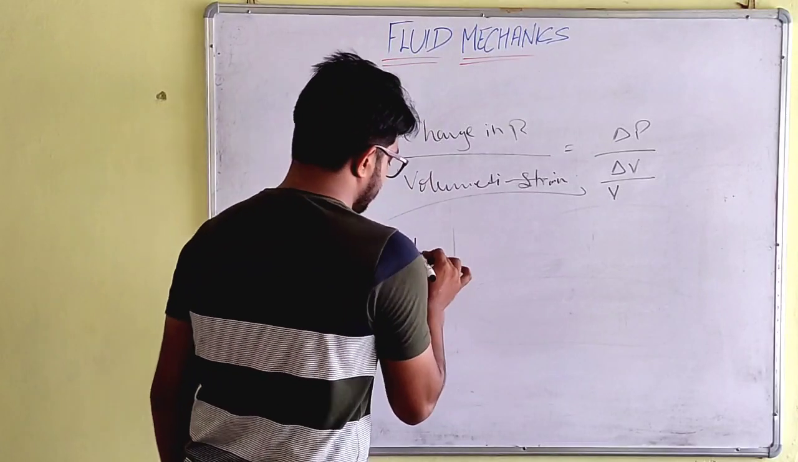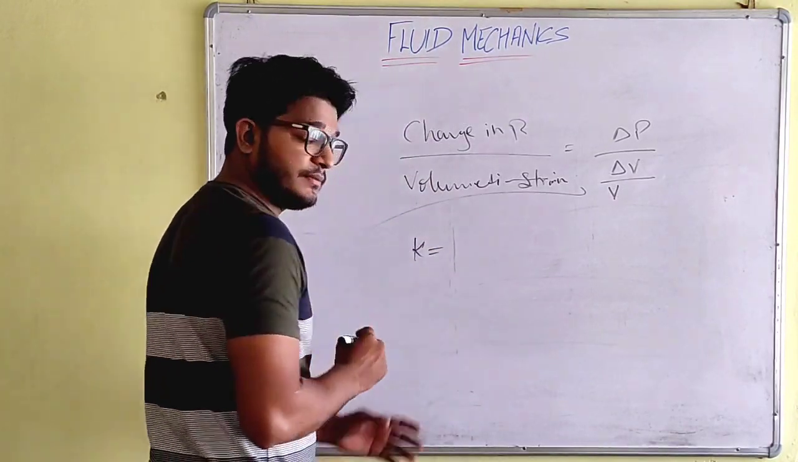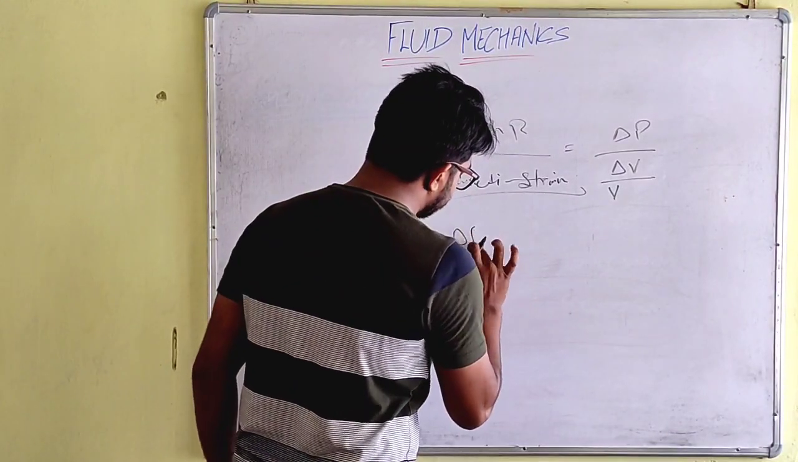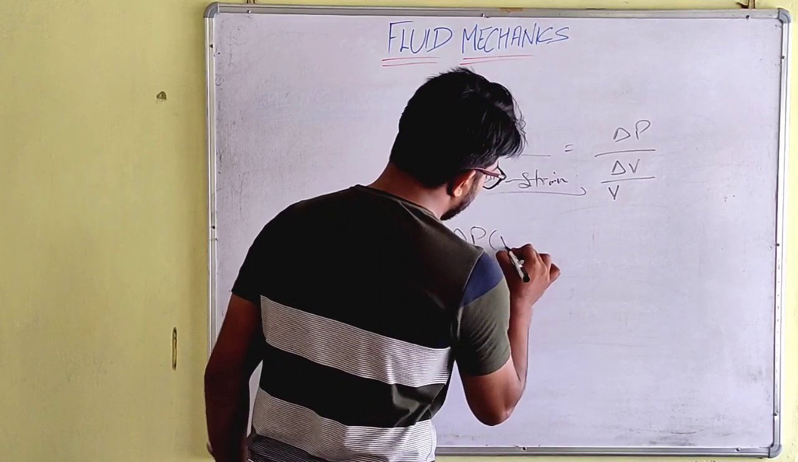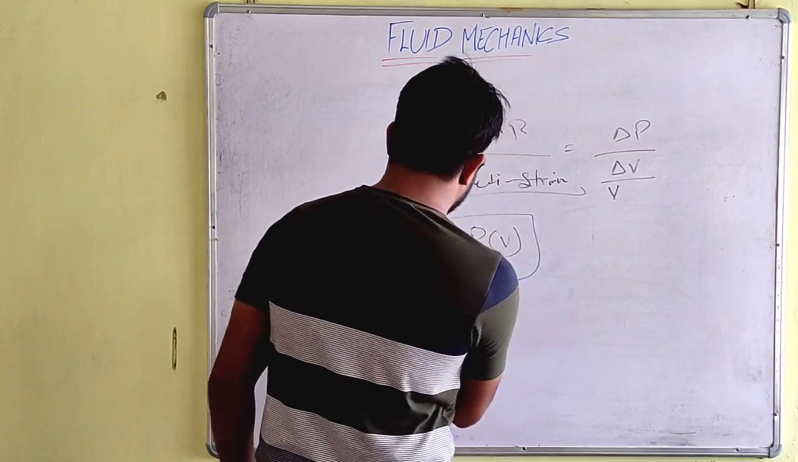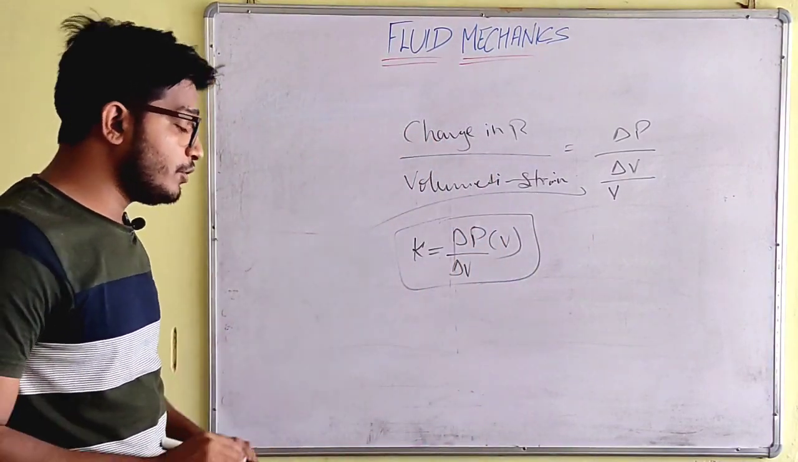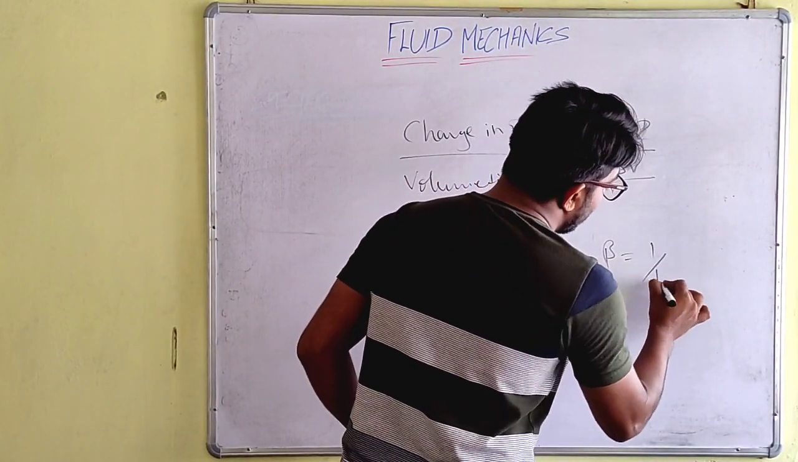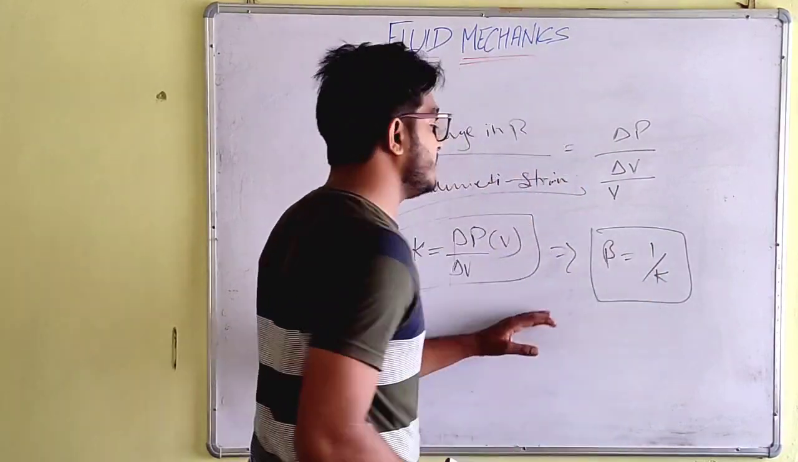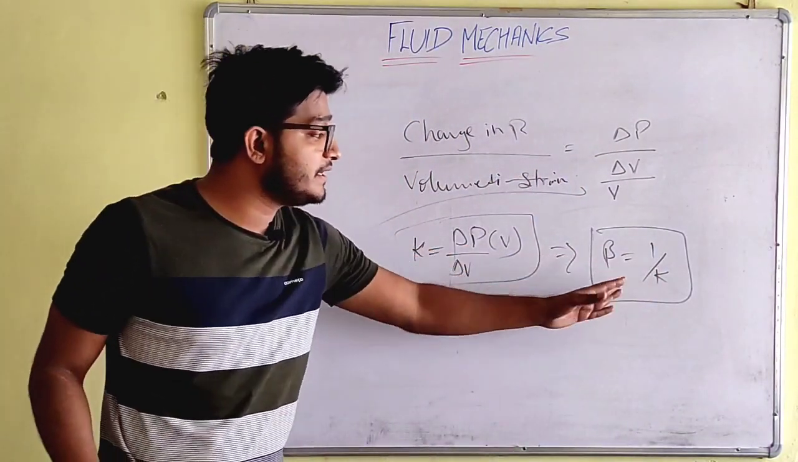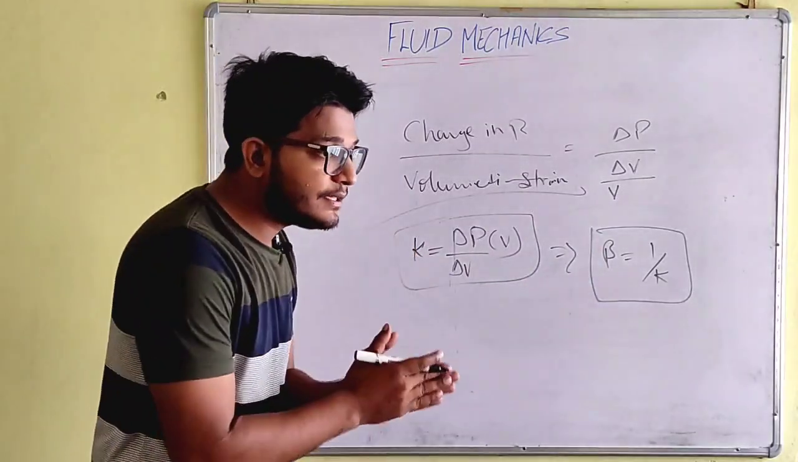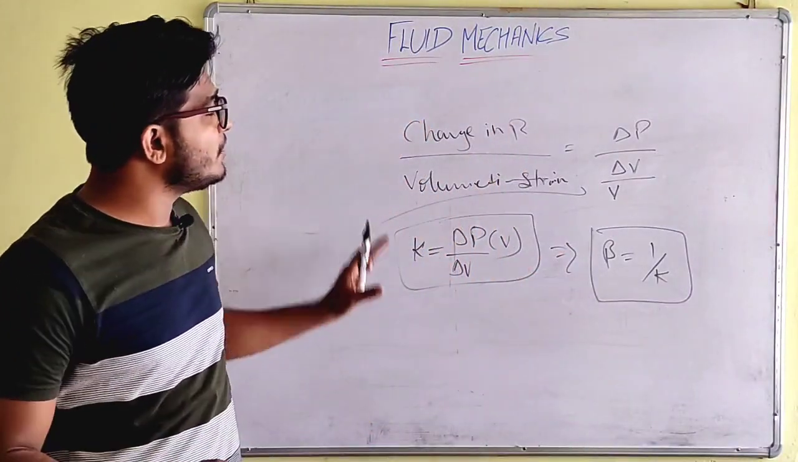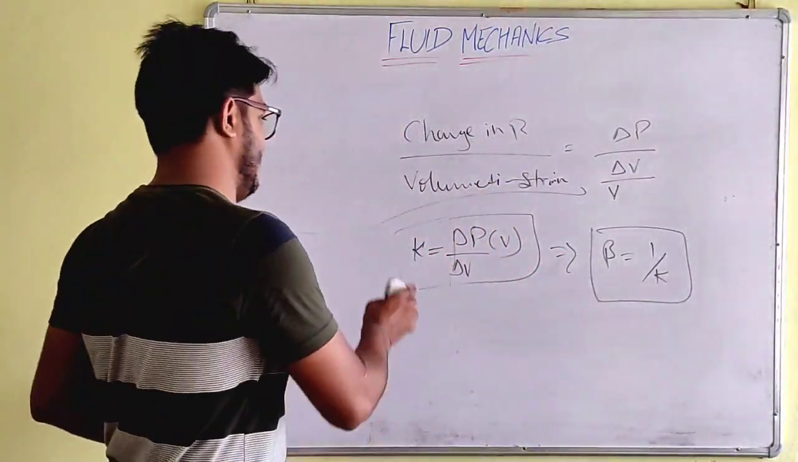Bulk modulus is represented by K. So K is equal to del P upon del V by V, that is, del P into V upon del V. This is the formula for the bulk modulus. And what will be the formula for the compressibility, which is represented by beta? This is the bulk compressibility. Beta is equal to 1 upon K, because compressibility is the reciprocal of bulk modulus. So this was the small thing which I have explained to you guys.